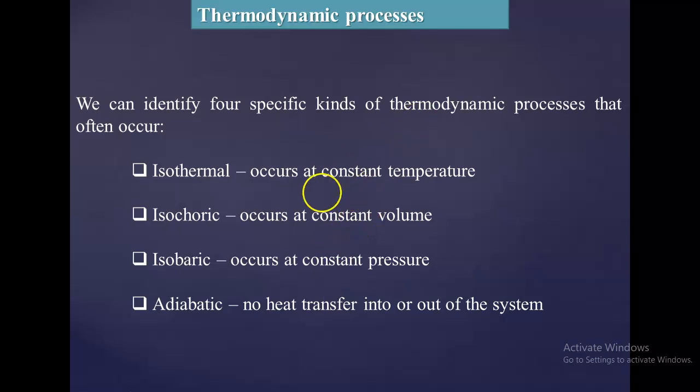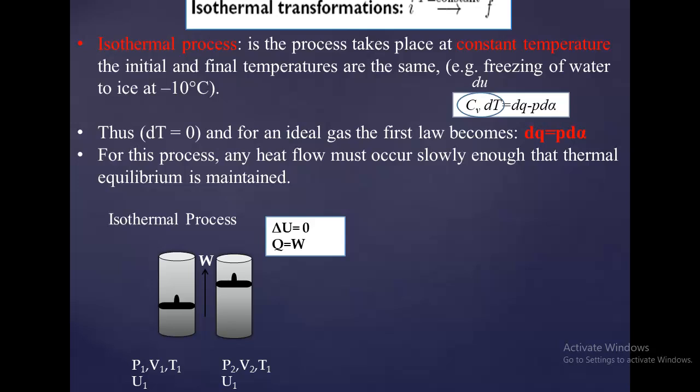Now what are the special kinds of thermodynamic processes? Isothermal. I have previously told you in the slide that it takes place at constant temperature. Isochoric occurs at constant volume. Isobaric at constant pressure. Adiabatic, no heat transfer. Correct? Isothermal, it will be at constant temperature. Means that T1 and T2 would be the same. Means that the final temperature is equal to the initial temperature.